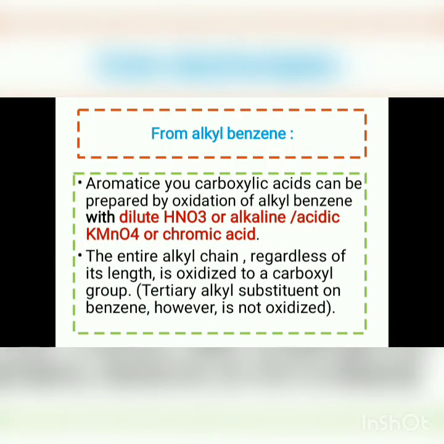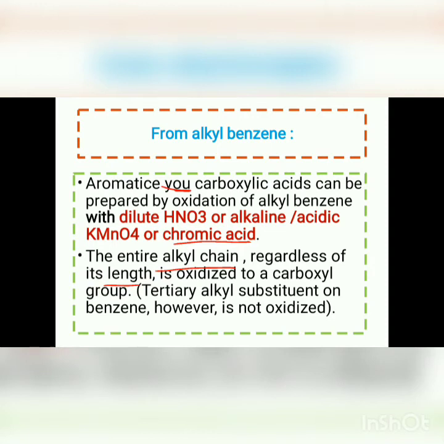Now the next one is the preparation of carboxylic acid from alkyl benzene. That means in the benzene ring there is an attached alkyl group, either primary or secondary. The aromatic carboxylic acid can be prepared by oxidation of alkyl benzene with dilute nitric acid, that is HNO3, or alkaline or acidic KMnO4 or chromic acid. The entire alkyl chain, regardless of its length, is oxidized to the carboxylic group.